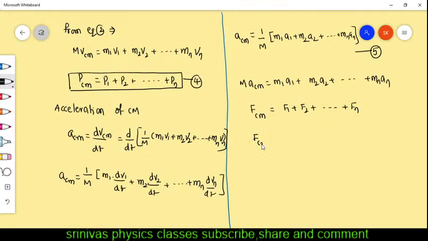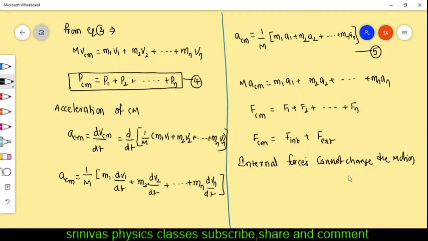The force on the center of mass is made up of two types of forces, internal forces and external forces. But internal forces cannot change the motion of the center of mass. Internal forces mean forces between the molecules; due to internal forces the object will not move. So the motion of the center of mass cannot change, and that's why we write FCM equal to external force only, internal forces can be neglected.